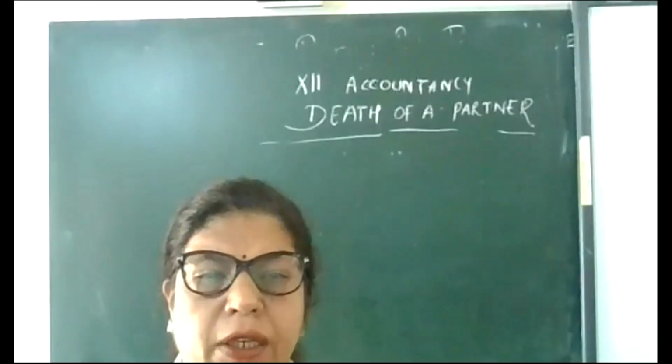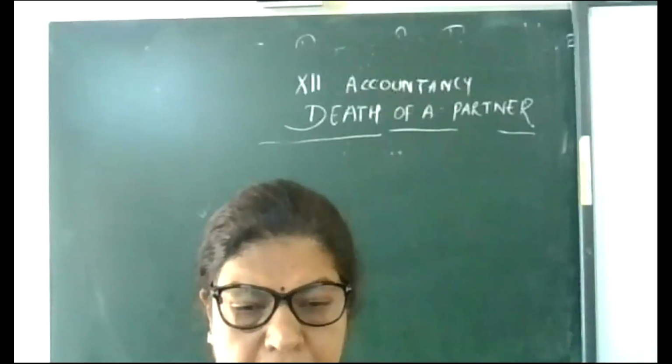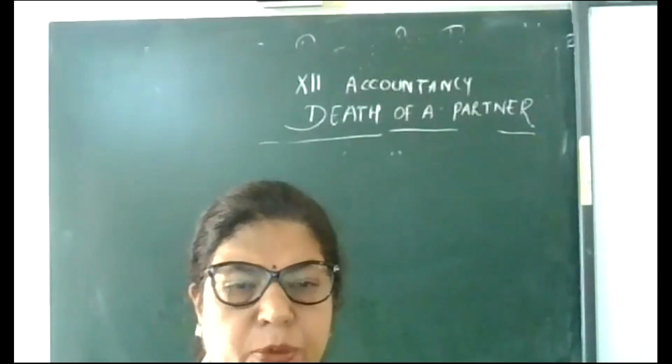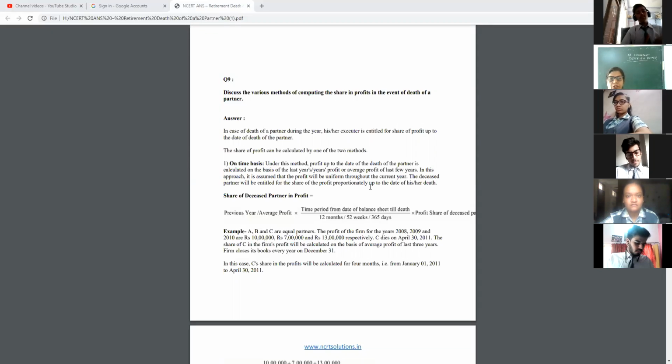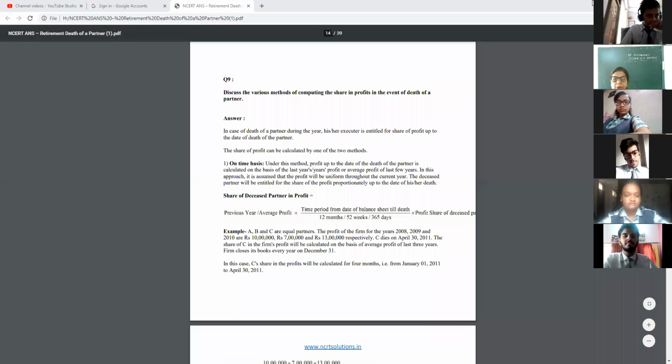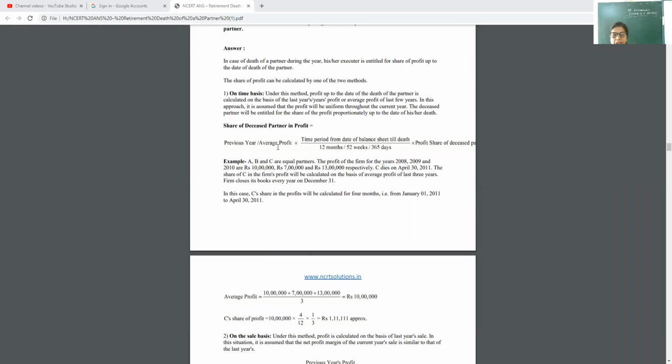Good morning, everyone. In class 12th, we are on the topic death of a partner, and yesterday I explained to you how to calculate profit share or interest on capital at the time of death of a partner. In that case, I explained that there are two methods for calculating share of profit on the basis of time.